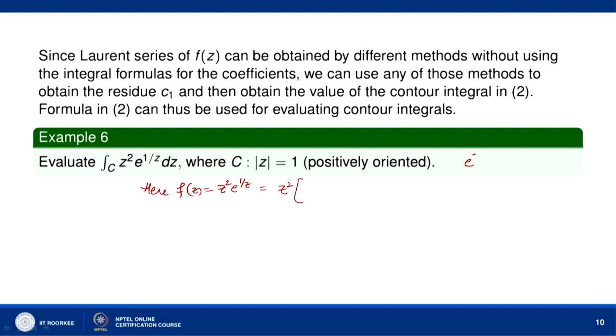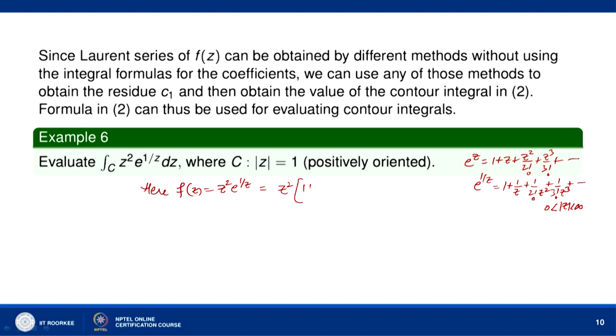We know that e to the power z is 1 plus z plus z square by 2 factorial plus z cube by 3 factorial and so on. So, replacing z by 1 by z, we get e to the power 1 by z as 1 plus 1 by z plus 1 by 2 factorial z square plus 1 by 3 factorial z cube and so on, which converges in the region 0 less than mod of z less than infinity.